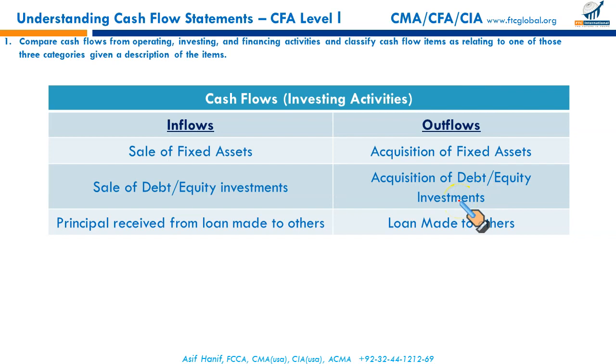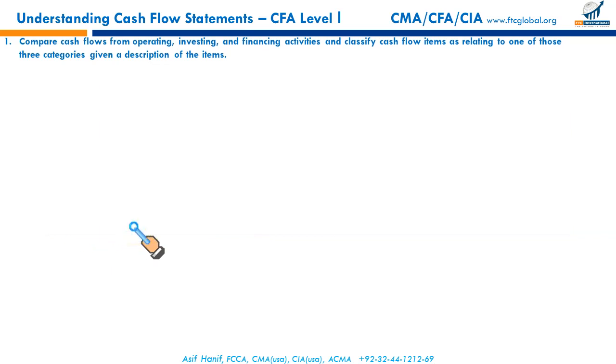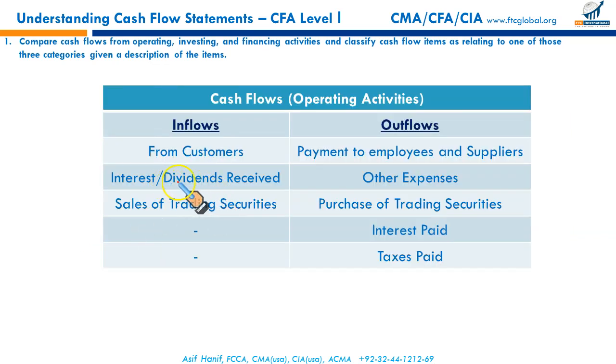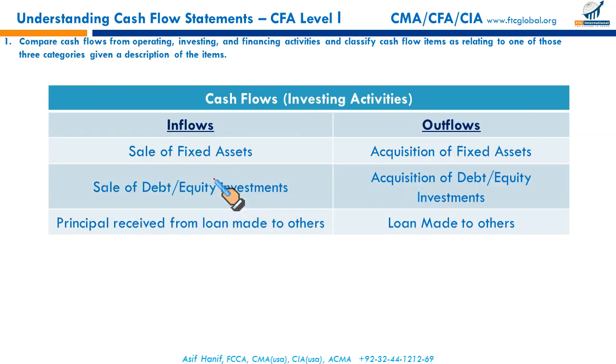During the course of business operation, a business may lend money to others. It is not an operating outflow, because this is not our job to lend money unless we are a bank or a financial institution. So loan made to others is an investing outflow, and when this loan is returned to us, the principal received from the loan, it's an inflow. Remember, this is principal. Interest received on loan made to others will come as a part of your operating inflow.